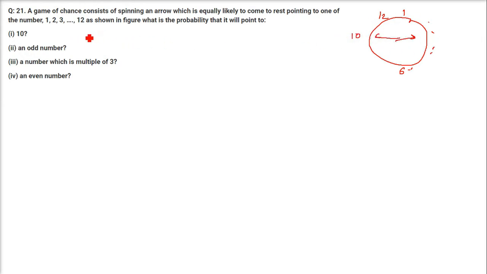How many numbers are there? 12. So the total numbers are 12. So always you will have 12 as the denominator. And getting a 10, only one 10 is there. So 1 by 12.